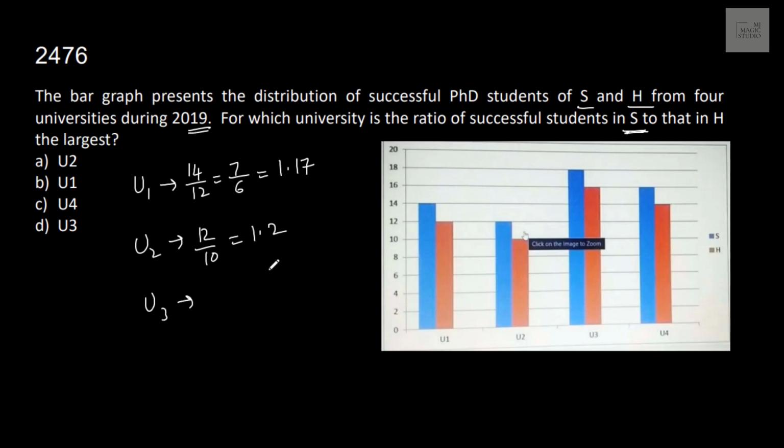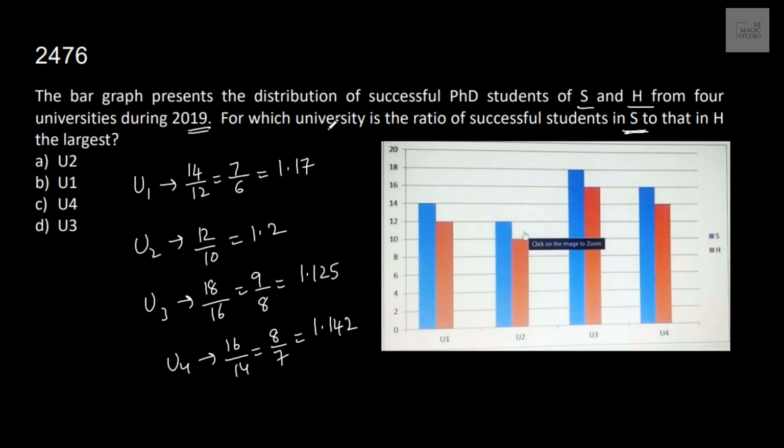University 3 is 18 by 16. This ratio becomes 9 by 8. 1 by 8 is 12.5%, so it should be 1.125. And for University 4, it is 16 by 14. 16 by 14 is 8 by 7. 1 by 7 is 14.28%, so 1.142.